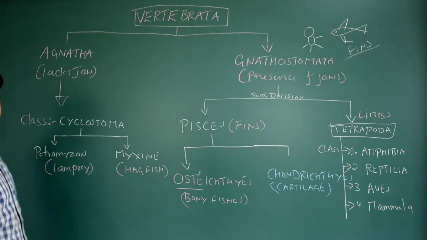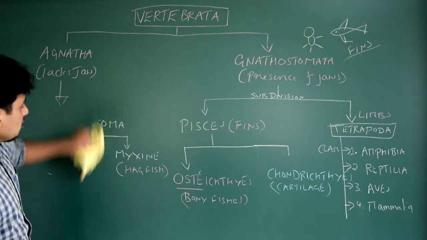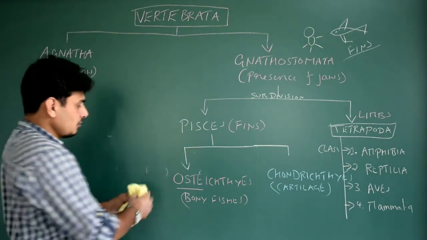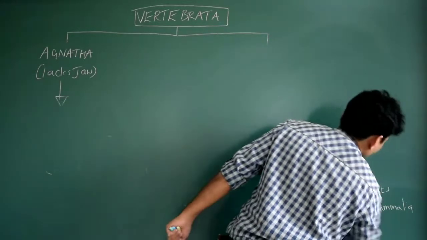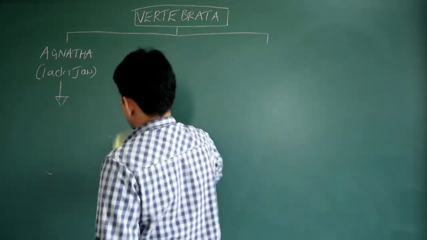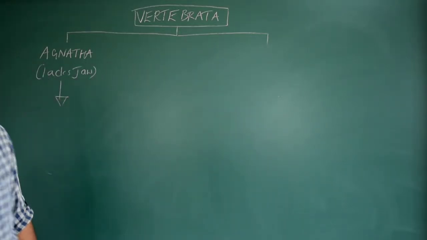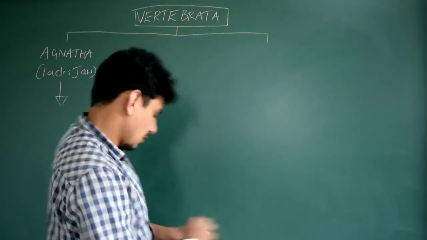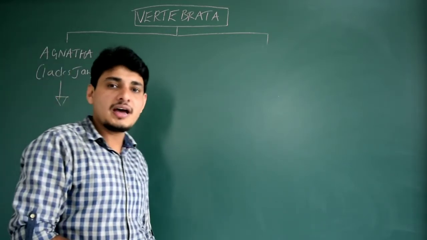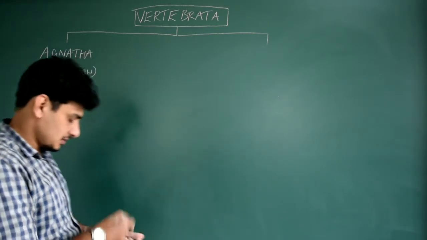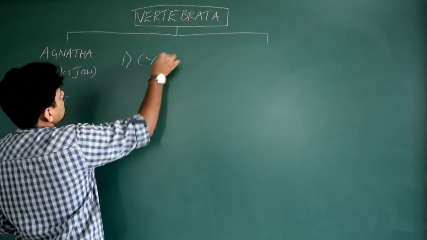Petromyzon and Myxine are very important. Now I'm going to explain the characteristics of Cyclostomata, so I'll erase this now. You may get a question: give an example for the type of Vertebrata which show anadromous migration. That is nothing but Cyclostomata. Example: Petromyzon or hagfishes. Got it? That is Myxine. So we'll go with the Cyclostomata now, which belongs to the Agnatha.